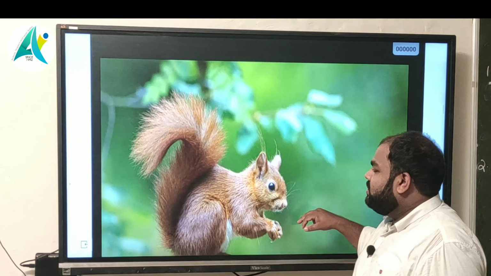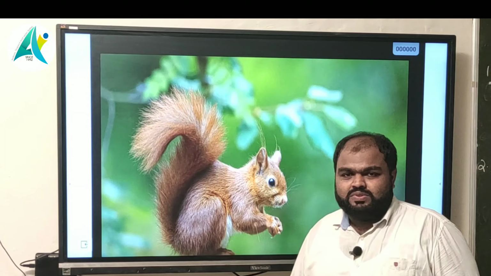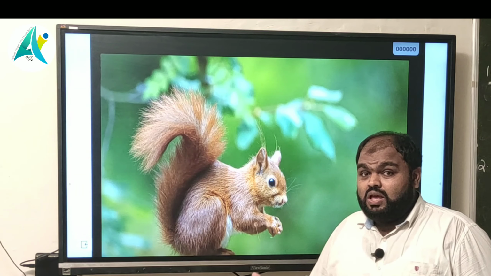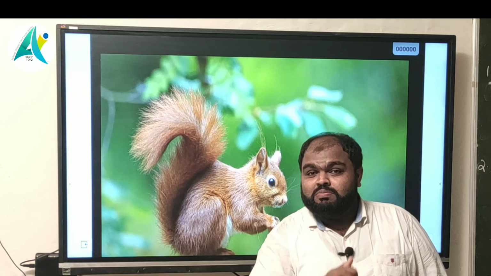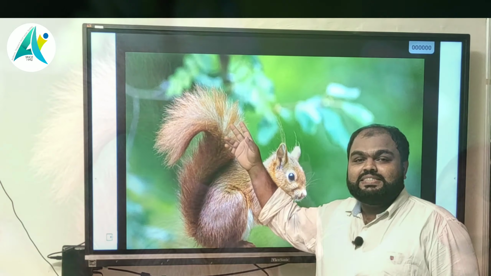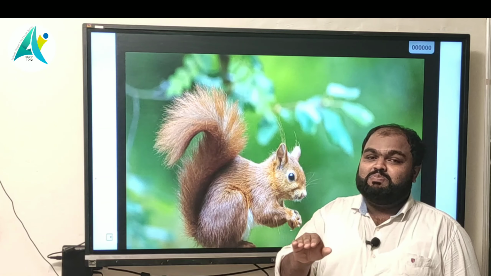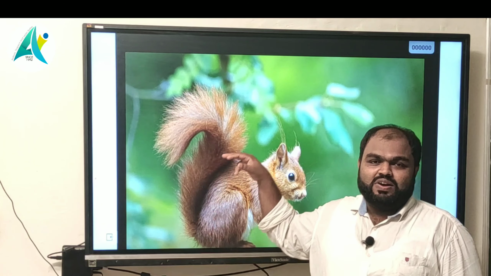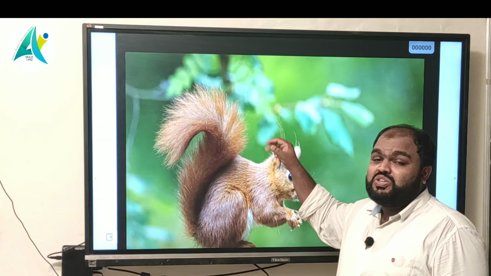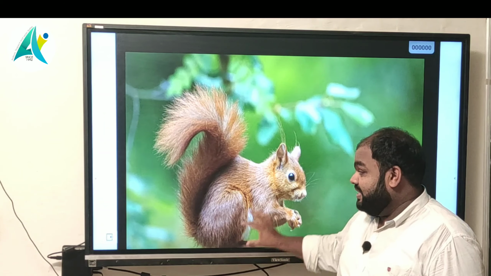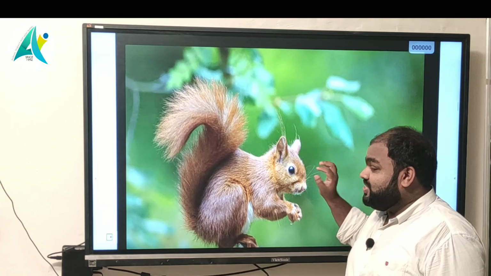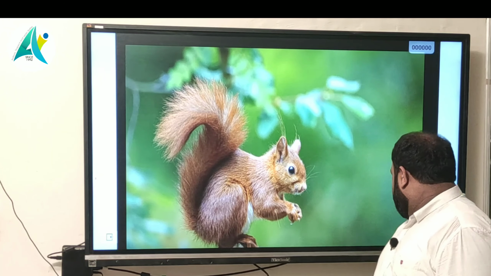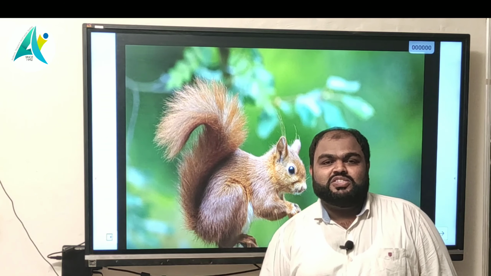Here I am showing some pictures. We know what the name of our poem is. We already said it in the first step of this class. The name of our poem is The Squirrel. This is the image of a squirrel, a beautiful image of a squirrel.